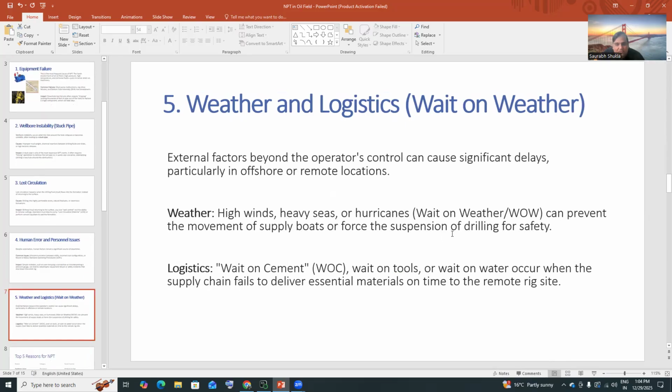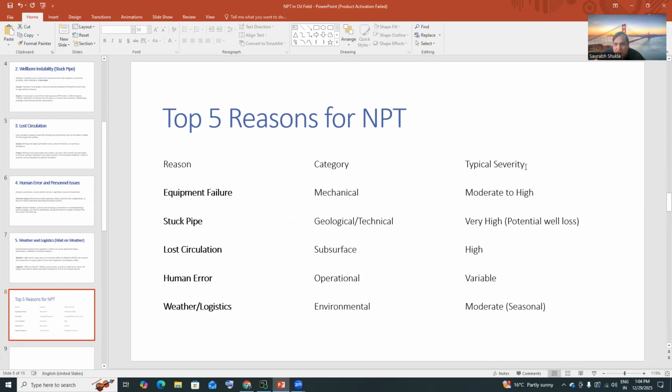And the weather, obviously: high winds, heavy seas, or hurricanes, all these kinds of things, but these are moderate, I can say. The topmost are equipment failures, wellbore instability, and lost circulation. All these are major. If I give a severity level, equipment failure is moderate to high, stuck pipe is very high, we have to do fishing a lot. Lost circulation is high, and human errors are variable, moderate to high, you can say. Weather is moderate, because it is not in our hands.